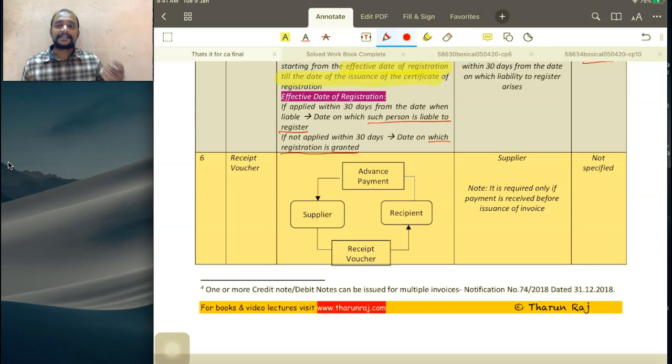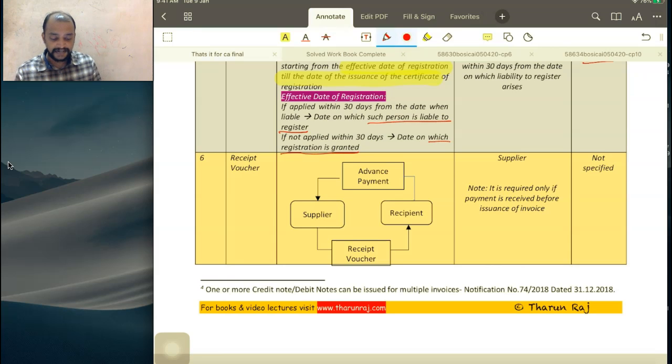Whenever advance is received by the supplier from the recipient, for receiving the advances, invoice will not be raised because invoice needs to be raised on or before the due date as per section 31. So invoice is not raised. Then what is that supplier need to do? He need to give a receipt voucher showing an evidence that the payment is received in advance. See here.